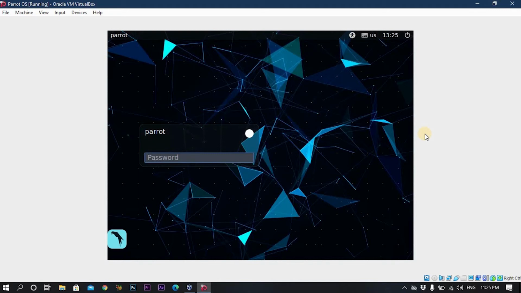Now you enter your password, which you already configured in the setup process. You write root, then you click on enter.